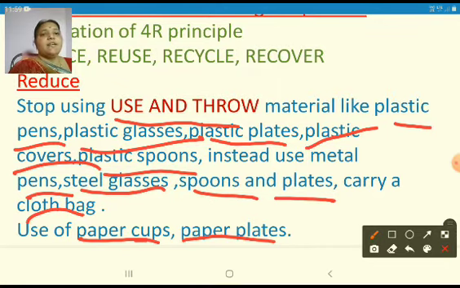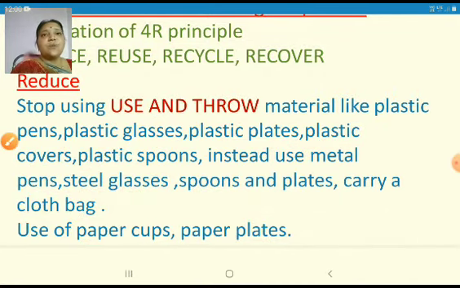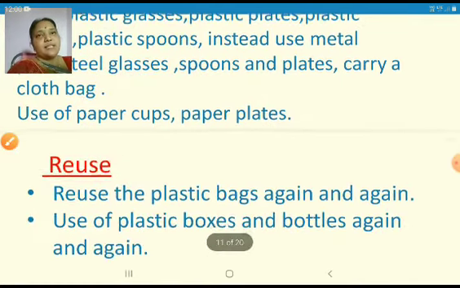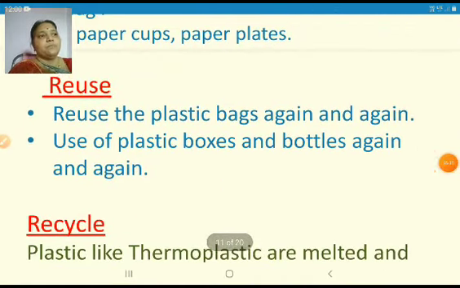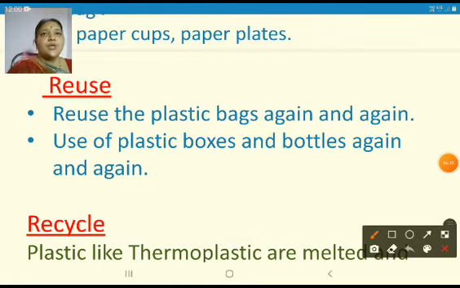That is the reason we can replace the plastic by using paper cups and paper plates. So in this way you can reduce the usage of plastic. That is the first R. And coming to the next one, reuse. Reuse. So here plastic bags can be reused again and again.